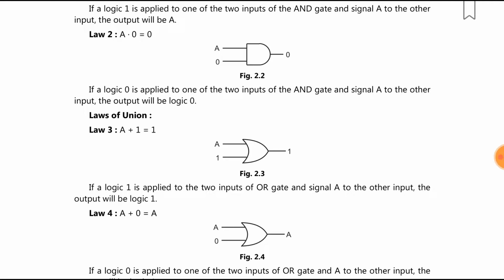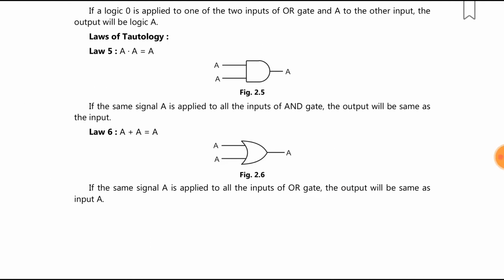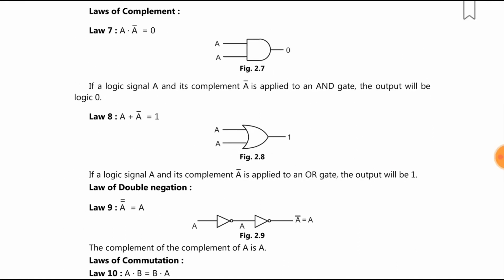So law 2 is A into 0 is 0. If a logic 0 is applied to one of the two inputs of the AND gate and signal A to the other input, the output will be 0. The laws of union. A plus 1 is 1. A plus 0 is A. Then law 5 is A into A is A. A plus A is A. These are all axioms. They are known as the Boolean axioms.